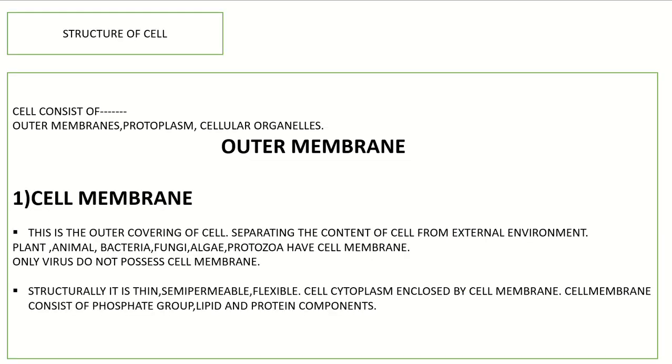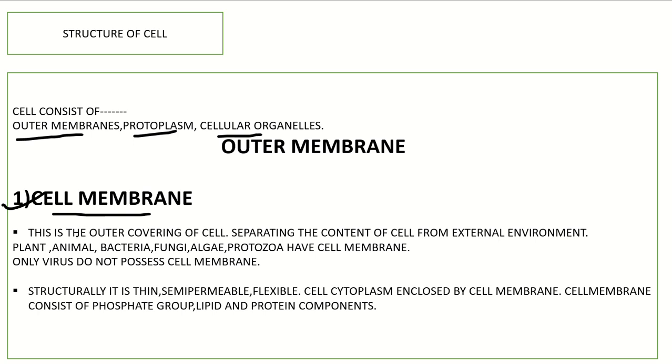Okay, now I'll discuss the structure of the cell. A cell usually consists of an outer membrane, protoplasm and cellular organelles. So today I am going to discuss the cell membrane. The cell membrane is the outermost part of an animal cell. In a plant cell the membrane is also present, but within the cell wall. So plants, animals, bacteria, fungi, algae, protozoa, all of them have a cell membrane.